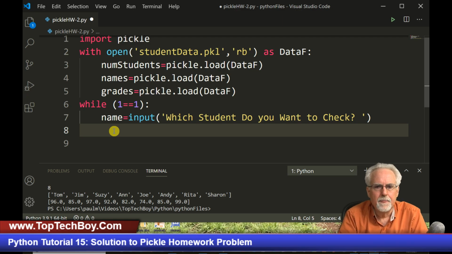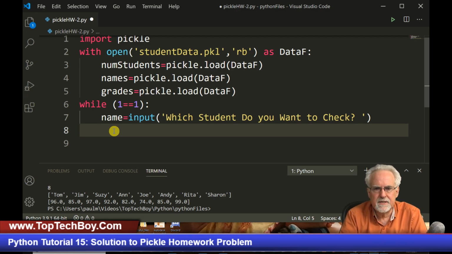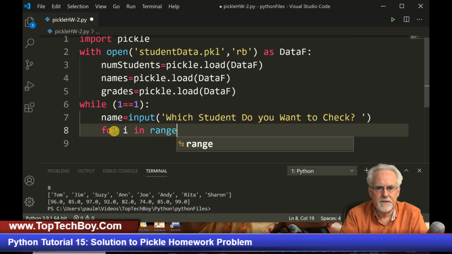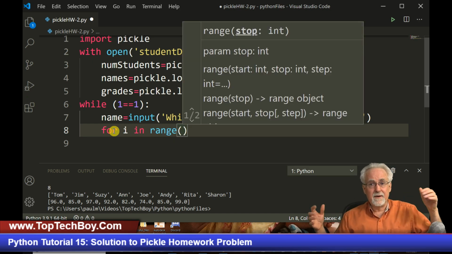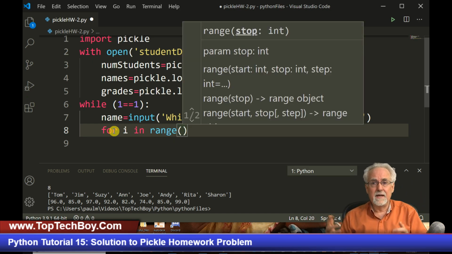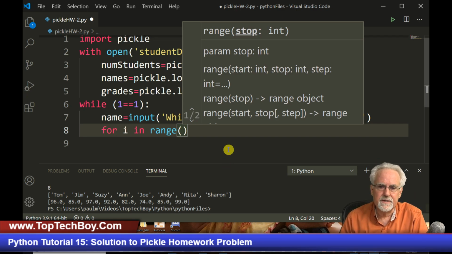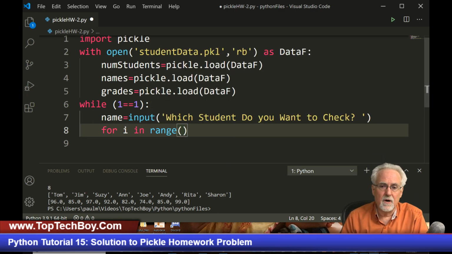Okay, so now what do we want to do? Well, we want to look through the list and we want to find who. We want to find name. Okay, so I said name is equal to input. That's good. All right, so now I need to say for, and let's just say i in range, and I want to step through that whole list. Okay, and so I want to step through that whole list, and so I would start where?